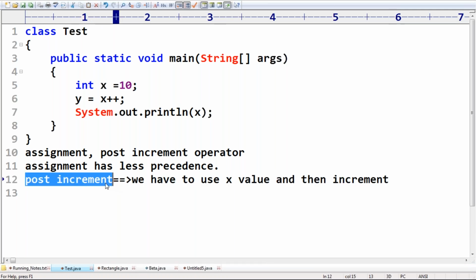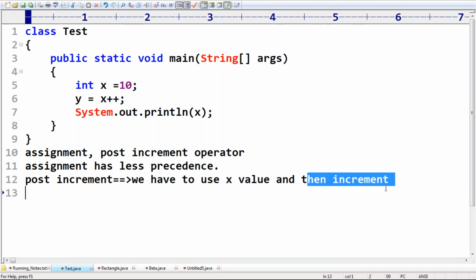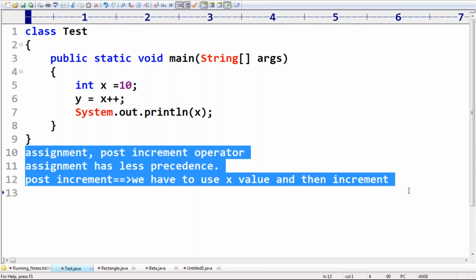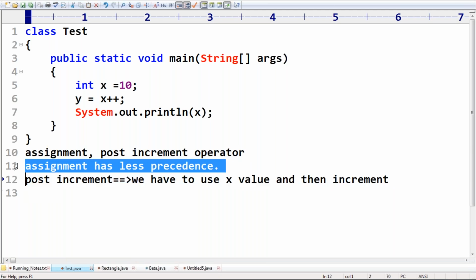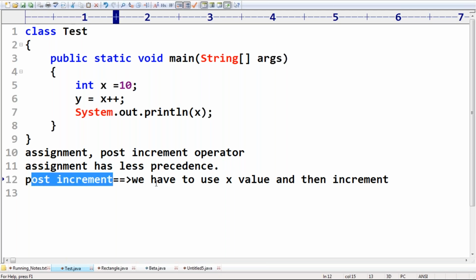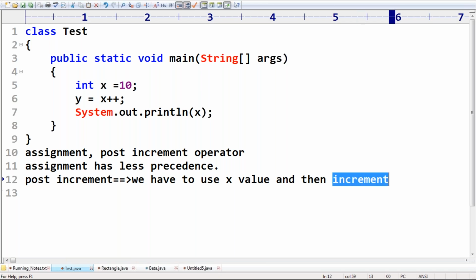Post increment means first use the x value, and then the increment is going to happen. Any doubt about these 3 points? Please confirm. There are two operators, assignment operator and post increment operator. Next, assignment has less precedence than post increment. Post increment means use x and then, post means after, increment.